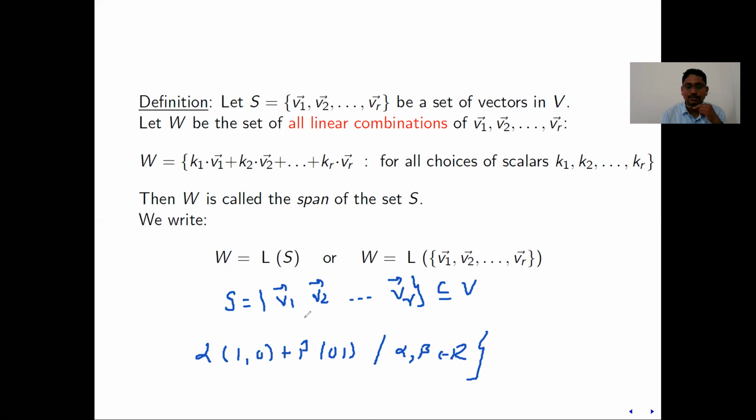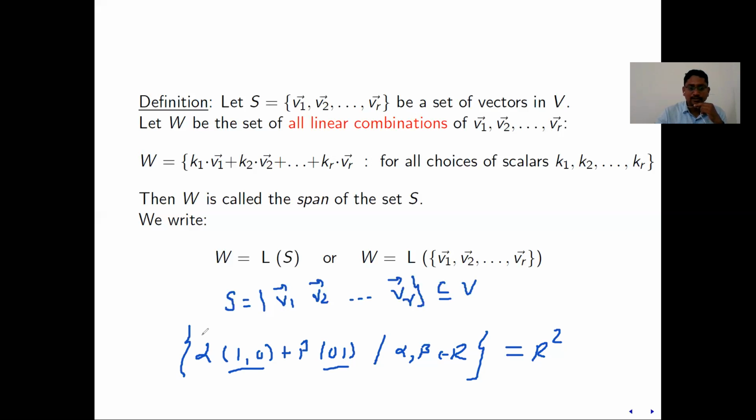So one can think, what is this set? If you carefully observe, it is R2. It means R2 is the linear span of these two vectors; every vector in R2 is written as a linear combination of these two vectors. How?